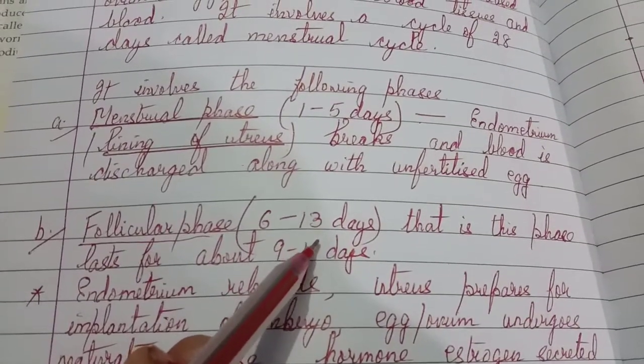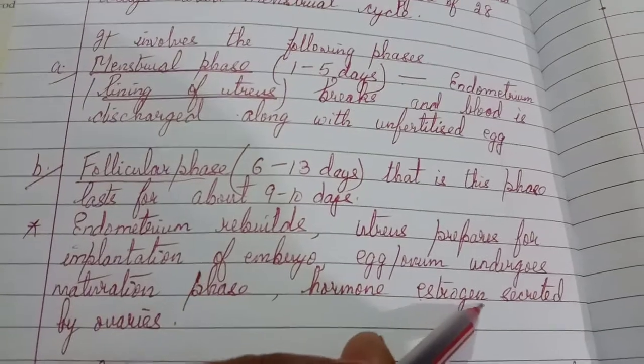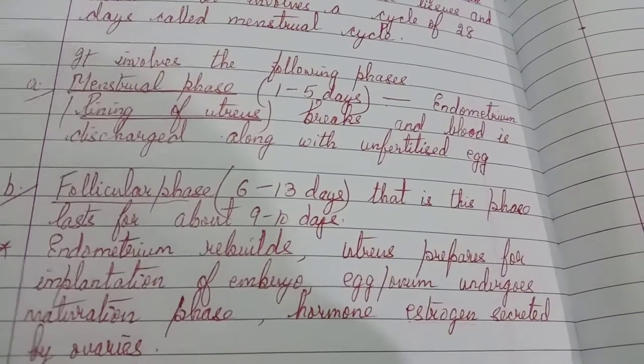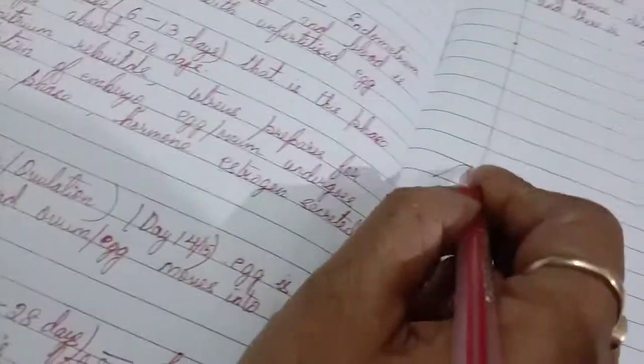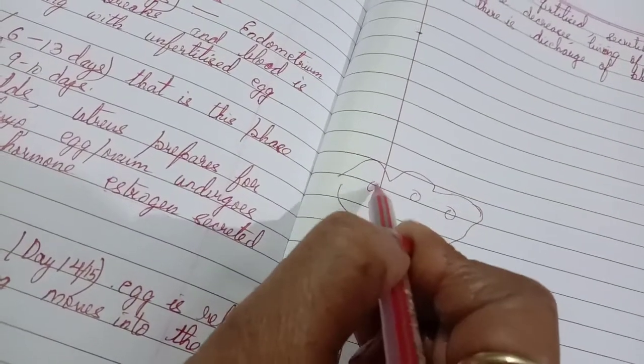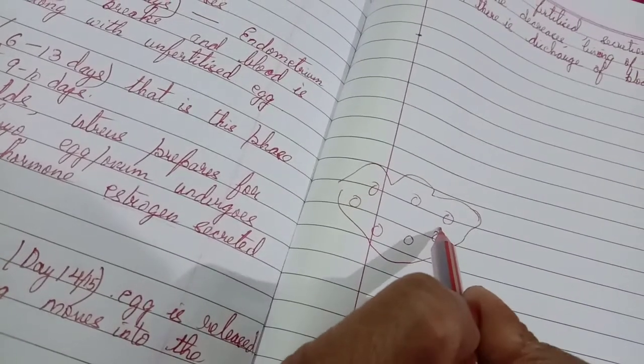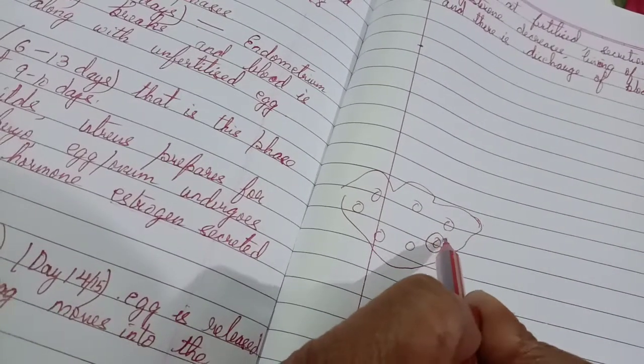It starts becoming mature. For that, you require the hormone estrogen. Now, suppose this is the ovary, there are many eggs present at the time of birth, but they start growing only at the age of puberty.